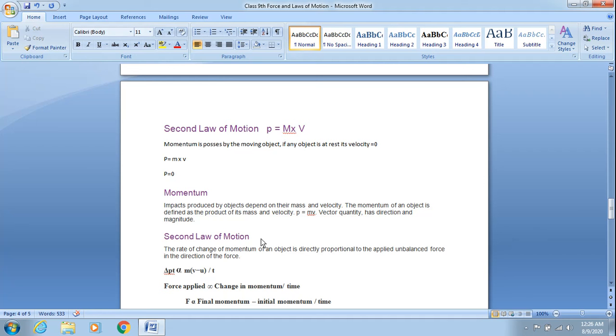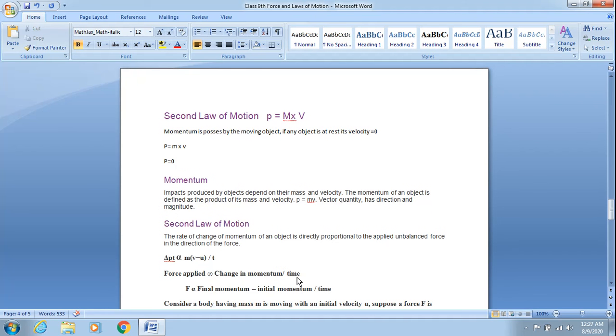Keeping this in mind, children, consider a situation. Suppose I have given you one ball, and let's say the mass of that ball is m. Initially, the ball was moving with an initial velocity of u. A force F was applied on the ball such that its velocity changes to v.